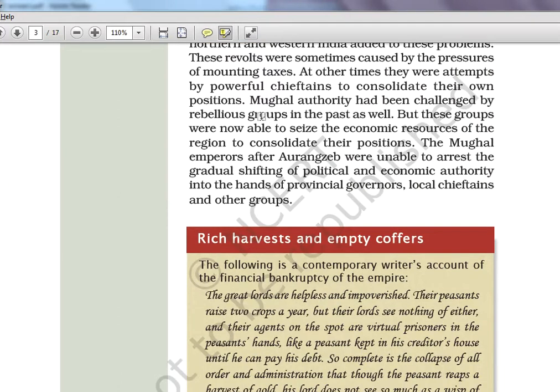Mughal authority had been challenged by rebellious groups in the past as well, but these groups were now able to seize the economic resources of the region to consolidate their position. The Mughal emperors after Aurangzeb were unable to arrest the gradual shifting of political and economic authority into the hands of provincial governors. Like I told, the Subedars became powerful. Local chieftains and other groups all came into power.